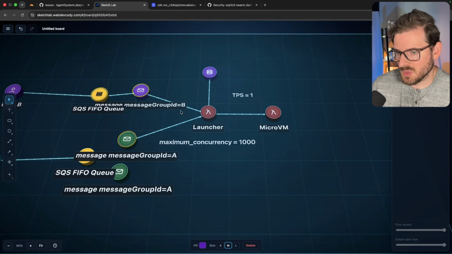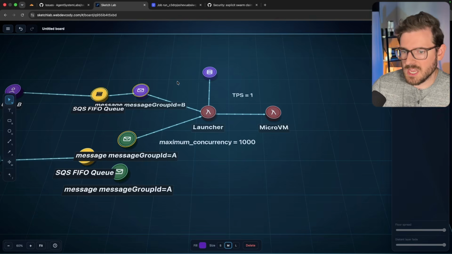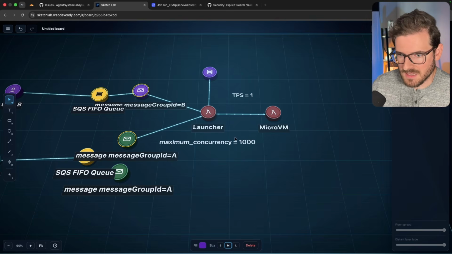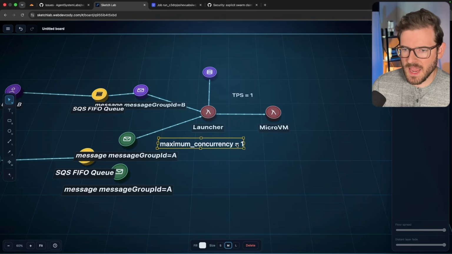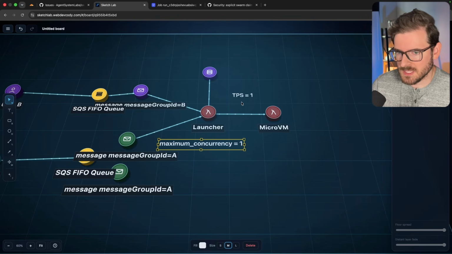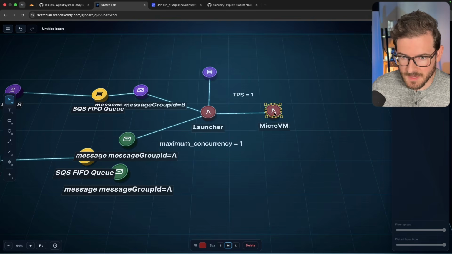And now you're basically just wasting a bunch of compute trying to keep spinning up micro VMs when you don't have capacity. So there's a balancing act of what this should be set to. Really, it's based on your account limits of how many of these things you can spin up a second.